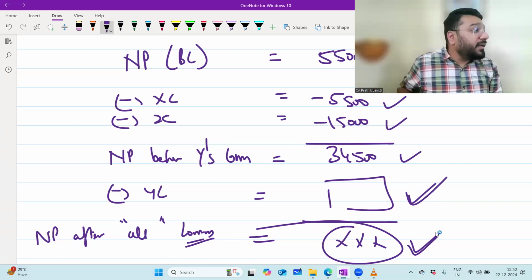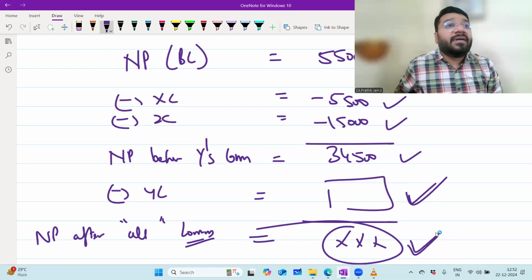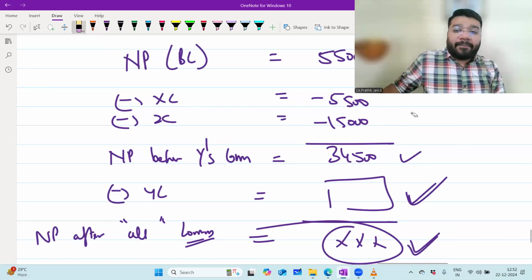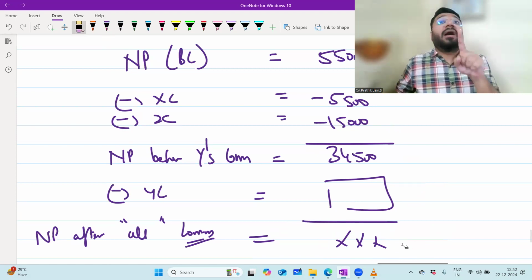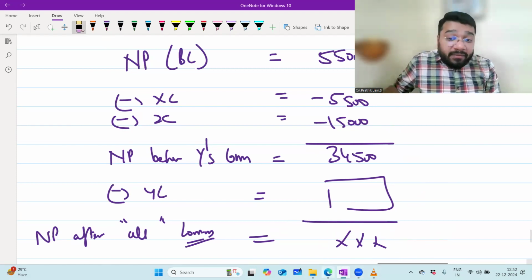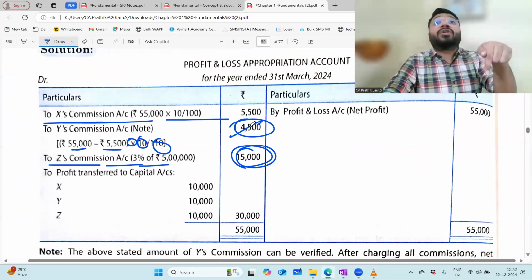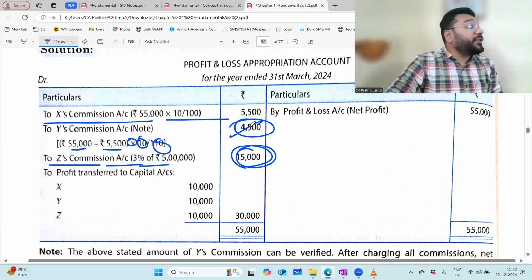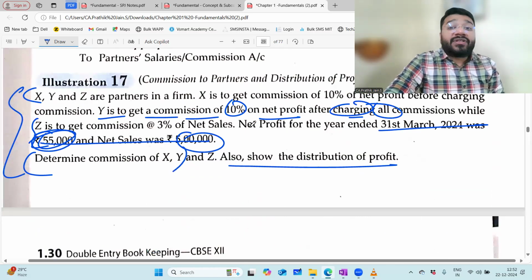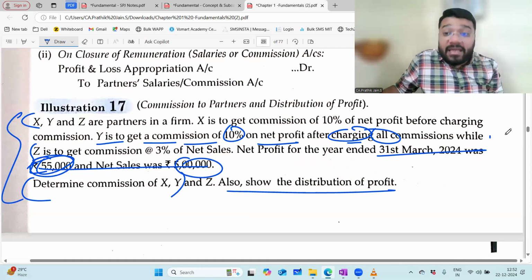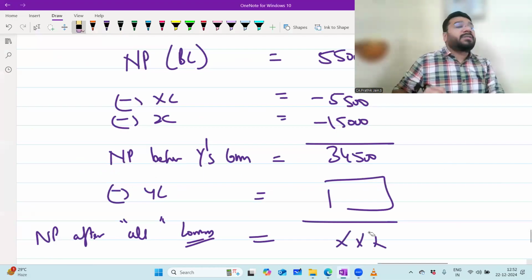Whenever you're stuck in a vicious circle, you have to use the formula 10 by 110, rate by 100 plus rate. So now, please tell me, what will we do here? I'm going with the literal answer of the question. The answer they've calculated, 4,500, is for that question where they say calculate Y's commission 10% after minusing X and Y's commission only. Now I'm giving you a different solution, which is the requirement of the given question. They're telling to minus all the commission. If this was the line given in the exam, then how you are supposed to do it is what I'm going to discuss.